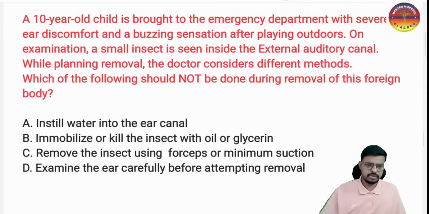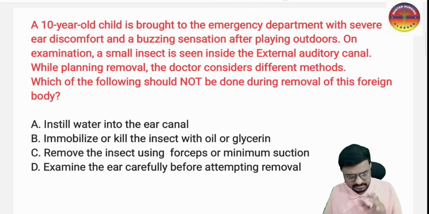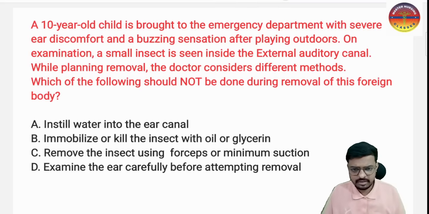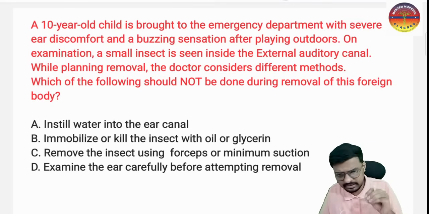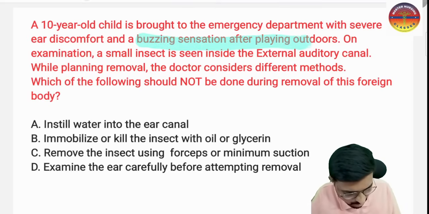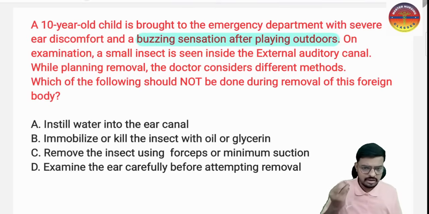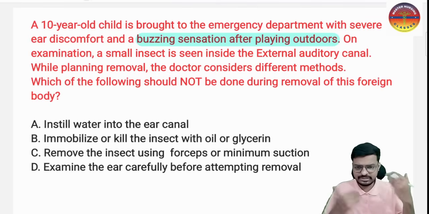Yes, so do read the question. This question looks big but is rank-deciding. A 10-year-old child is brought to the emergency department with severe ear discomfort and a budging sensation after playing outdoors. He was playing outside, and suddenly he got severe ear discomfort and the budging sensation started in the ear.